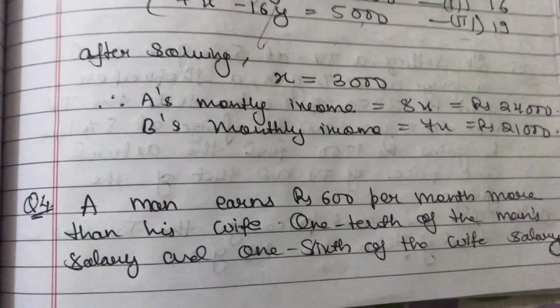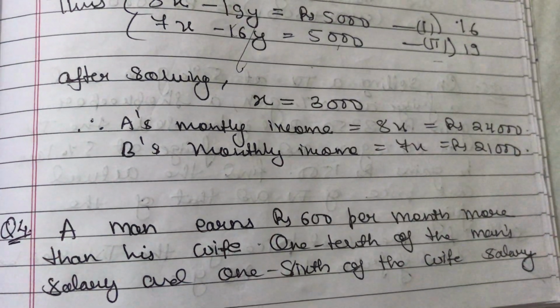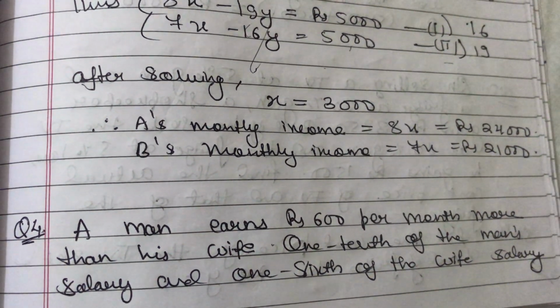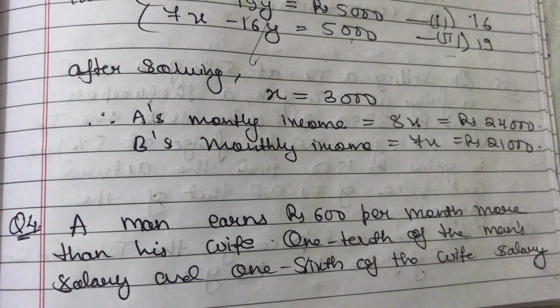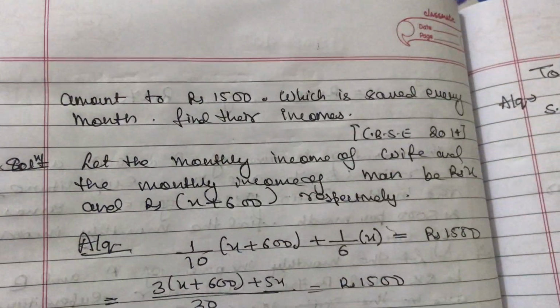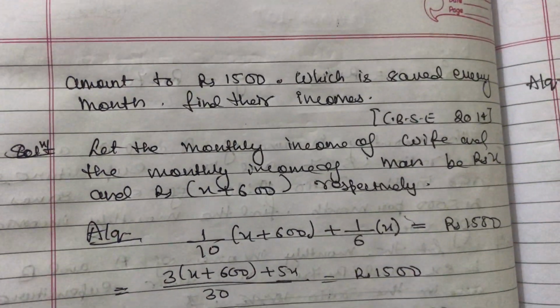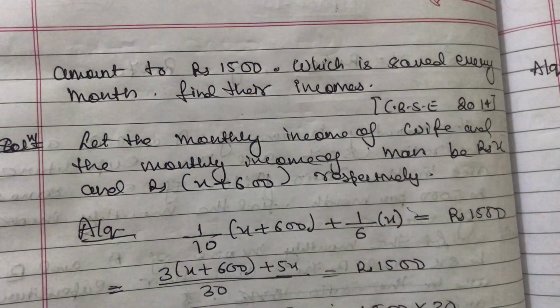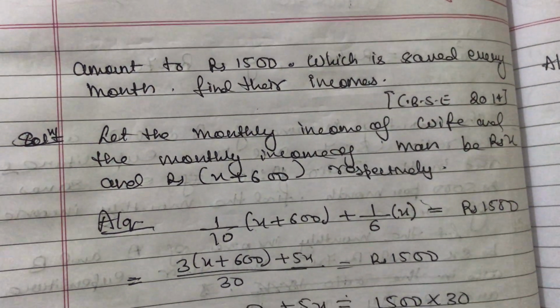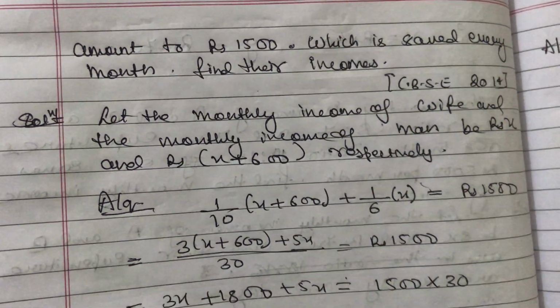A man earns rupees 600 per month more than his wife. 1/10 of the man's salary and 1/6 of the wife's salary amounts to rupees 1,500, which is saved every month. Find their income. This was asked by CBSE in the year 2014.